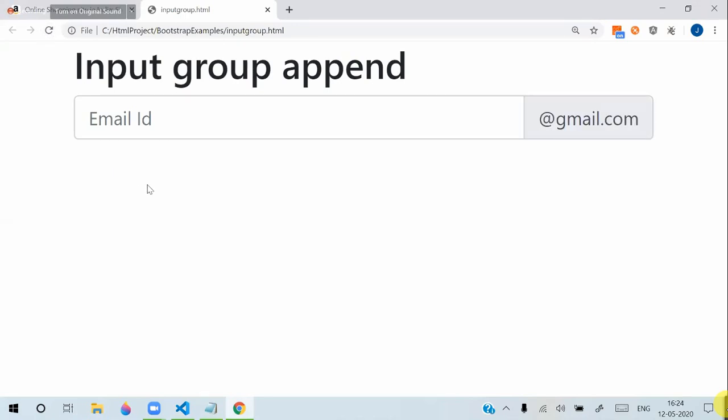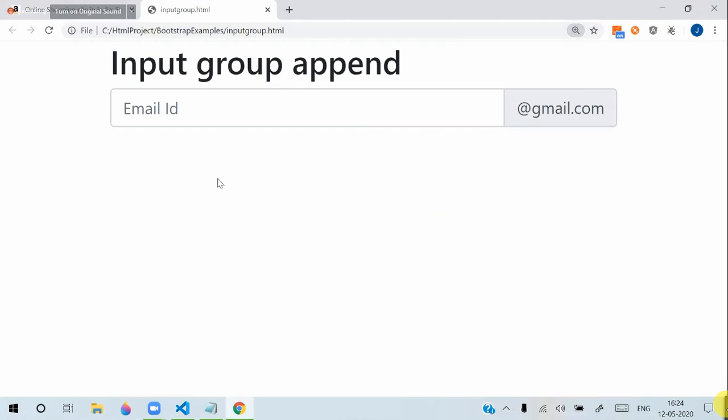Now you can see how it changed its appearance. You see, this is a text box, and on the right side we are using append. Then see, it looks like a combined text, and it will display gmail.com. So the user will enter only here, some Gmail at some NIT like this.